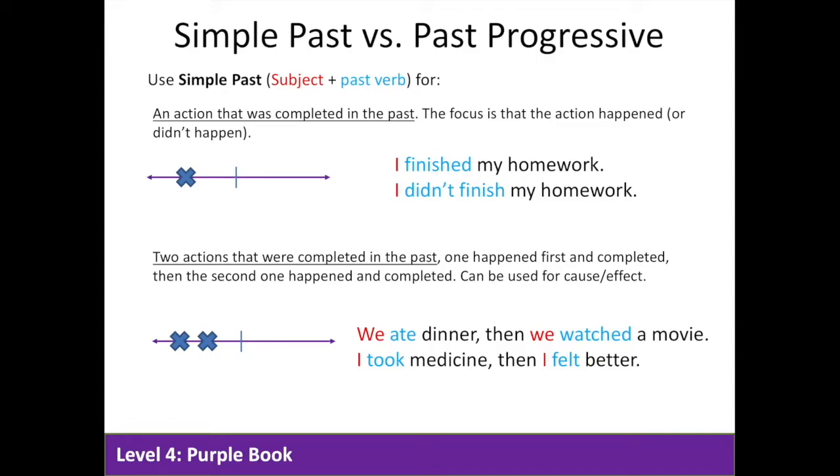We also use the simple past to talk about two actions that were completed in the past. One happened first and completed, then the second one happened and completed. This can also be used for cause and effect. Some examples: we ate dinner, then we watched a movie. I took medicine, then I felt better.